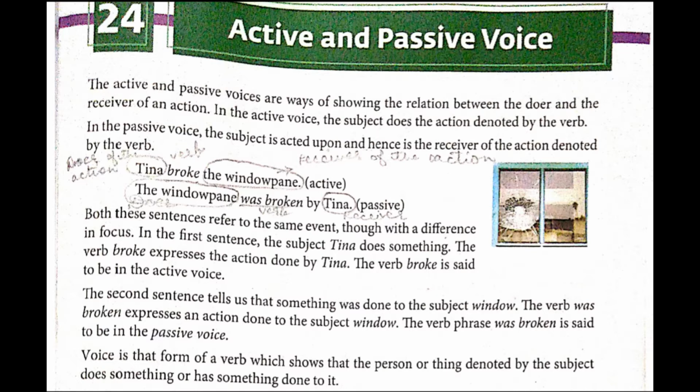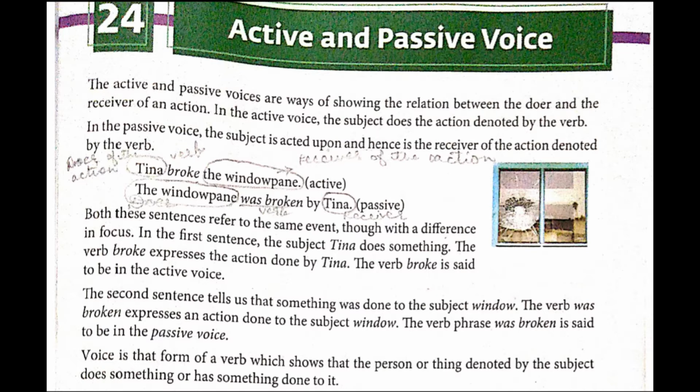Now the second sentence, the window pane was broken by Tina, tells us that something was broken to the subject window. The verb was broken expresses an action done to the subject window. The verb phrase was broken is said to be in the passive voice.